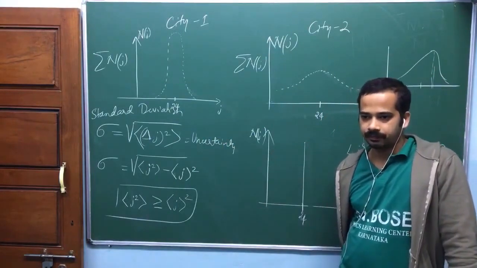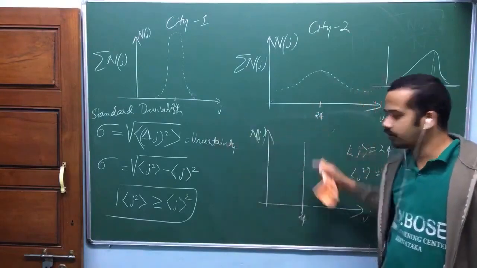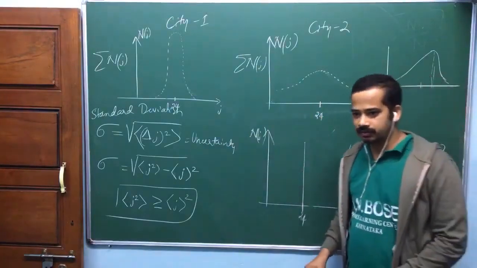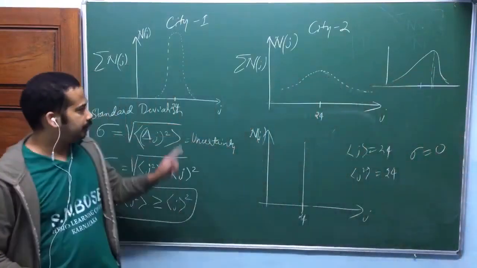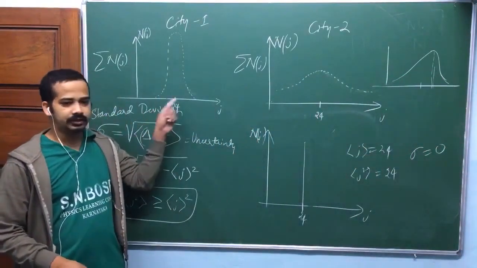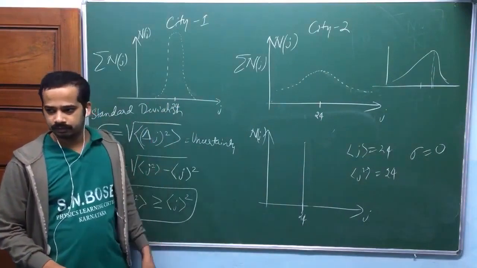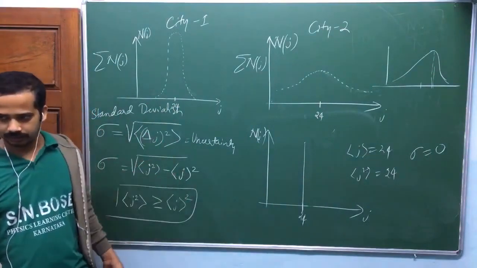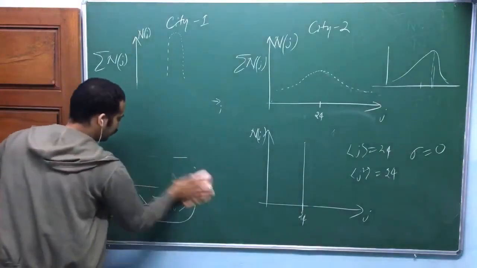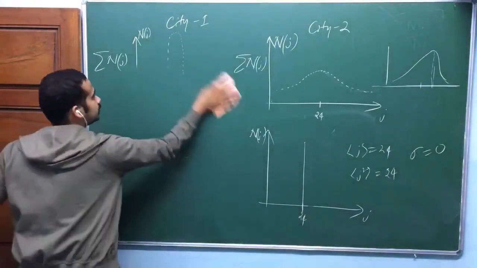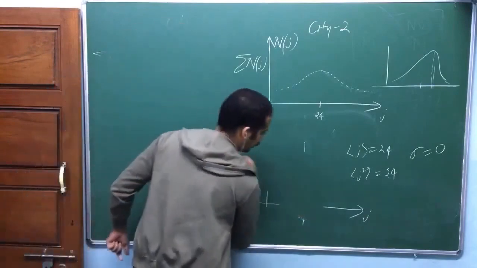Uncertainty is less here, more here, no uncertainty here. Individual people picked here, their ages are close to 24. Less uncertainty, like that we say. Think over it and do some problems from Griffiths so that you will get much more idea.